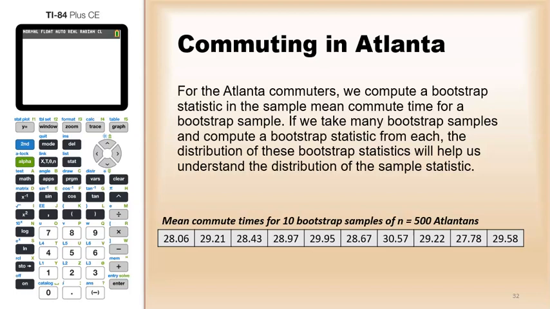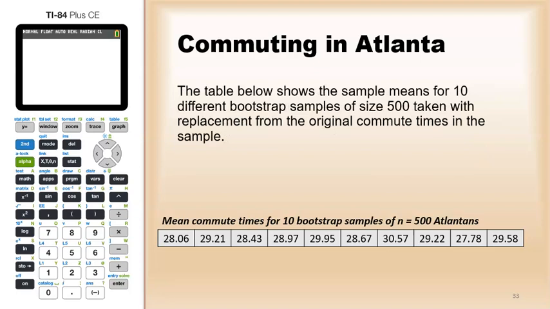So you see down here the mean commute times for 10 different bootstrap samples. Just imagine, I do a sample of 500, find the mean, create another sample of 500, find the mean, another sample of 500, find the mean, and do that over and over and over again. And here's 10 examples. That table shows the sample means of 10 different bootstrap samples of 500, taken with replacement from the original commute times in the sample.